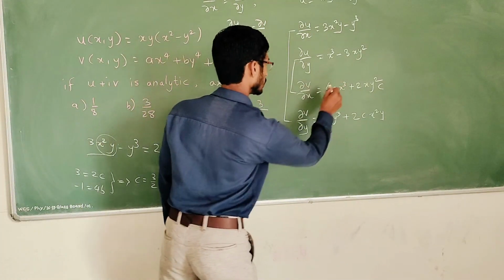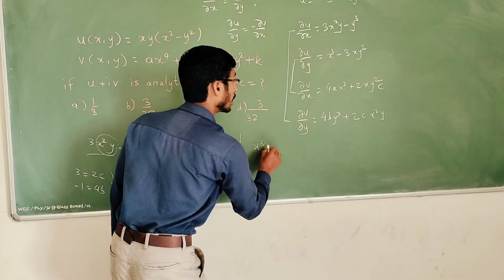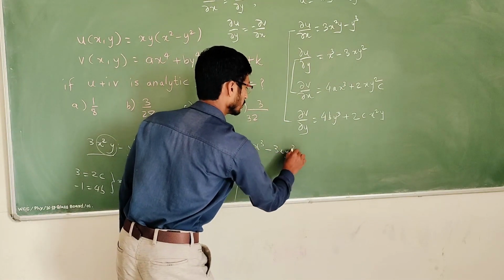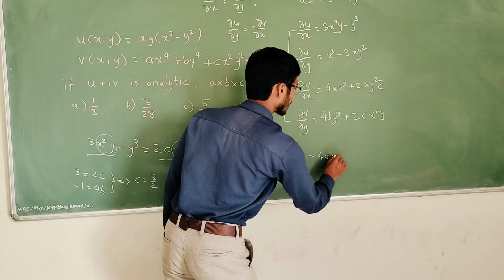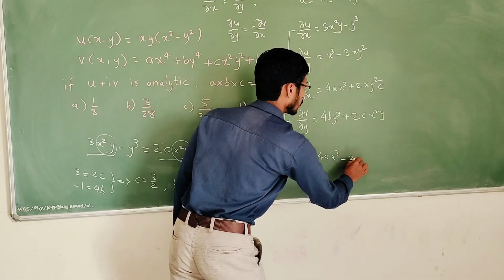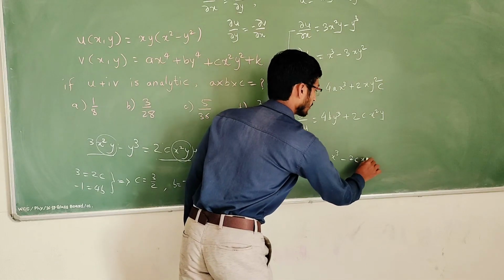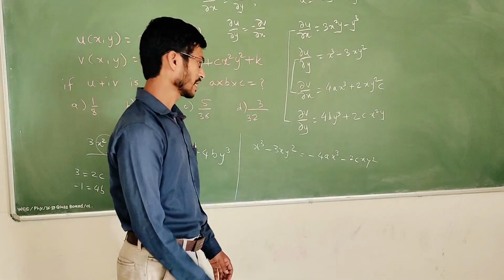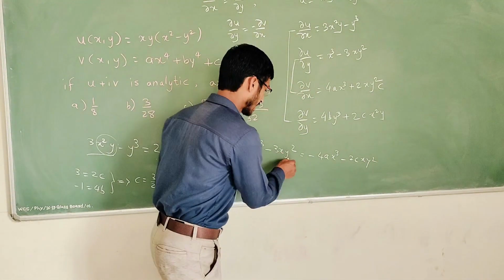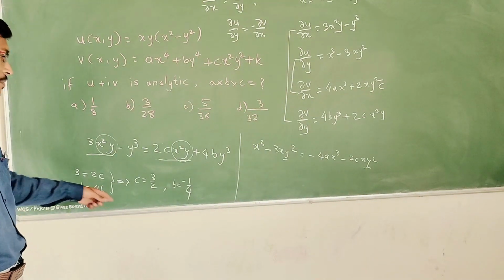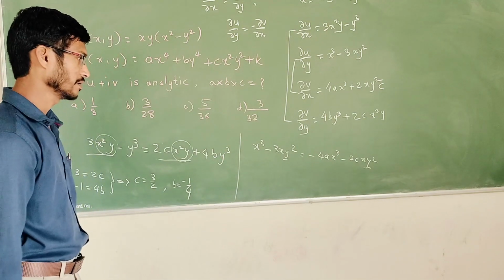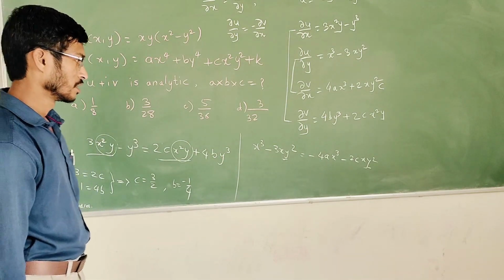So x cube minus 3xy square is equal to minus 4a x cube minus 2c x y square. Now I compare the x y square terms on both sides. We have already got the value of c, but you can cross-check from this side.